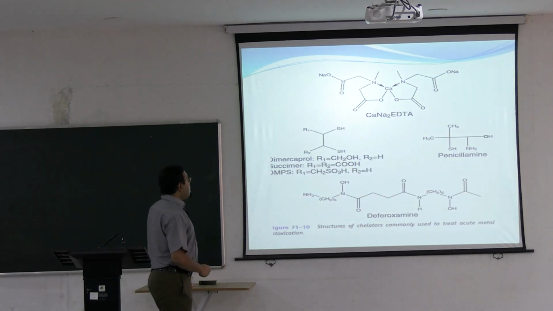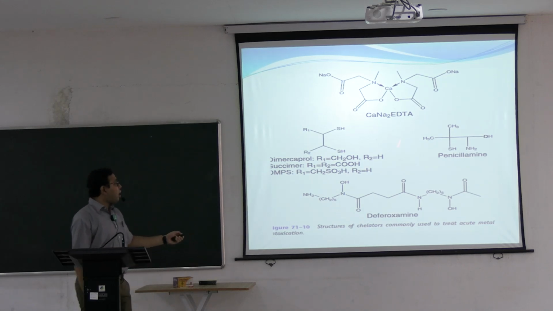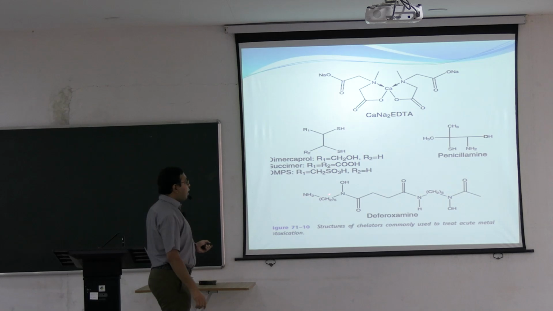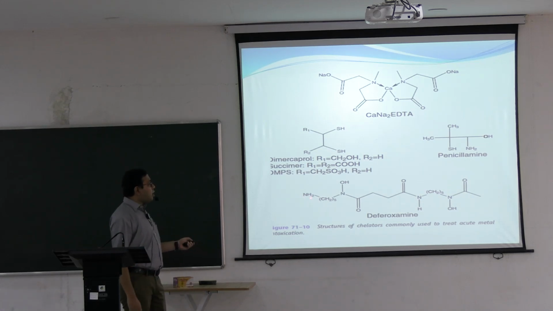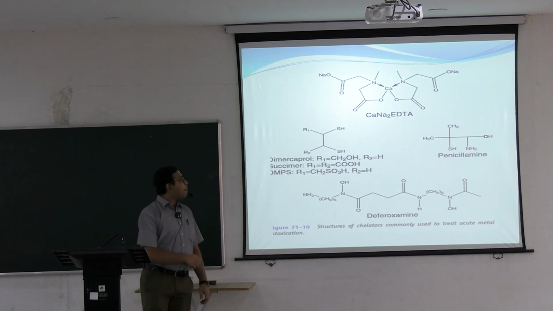Okay. So these are the structures. You can see all these are the structures of different agents. They contain different types of rings and different types of free chains that can attach with the different ligands. So Dimercaprol, Succimer, DMPS mainly contain changes in the side chains.